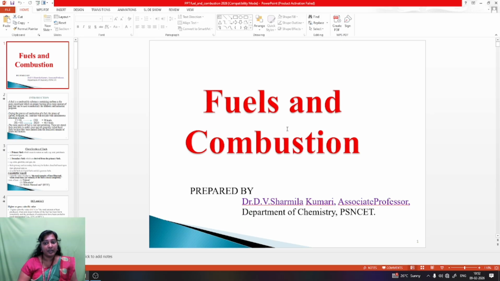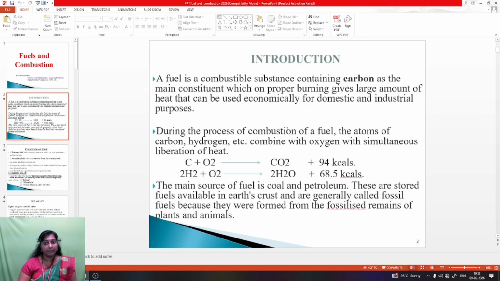Today's topic is fuels and combustion. First topic is introduction. A fuel is a combustible substance containing carbon as the main constituent, which on proper burning gives a large amount of heat that can be used economically for domestic and industrial purposes.